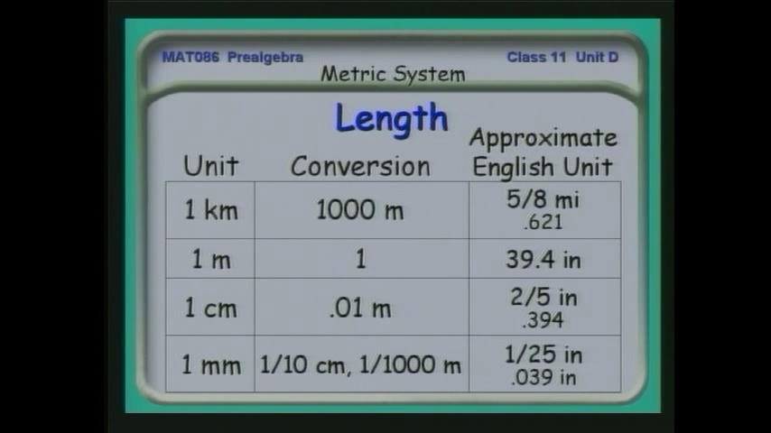1 meter is about 39 inches, as we said before, about a yard. A centimeter, which is 100th of a meter, is about 2/5 of an inch, somewhat less than an inch. I think of it as a little over 1/3 of an inch. A millimeter, a really small length, is 1/10 of a centimeter, or 1,000th of a meter. And the most approximate English equivalent unit is going to be something like 1/25th of an inch. Not very much.